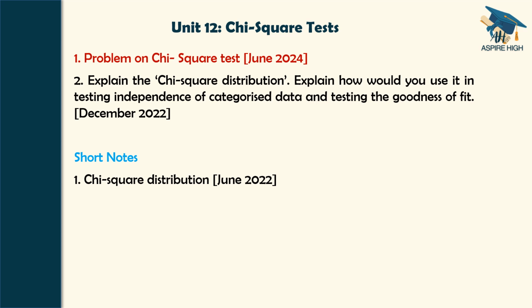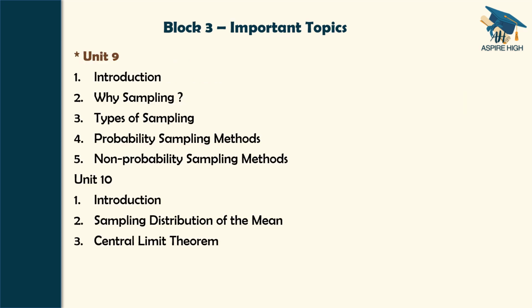Unit 12, chi-square test. A problem on chi-square test was there directly as a compulsory question, that is in section B in June 2024. Explain the chi-square distribution, explain how you use it in testing independence of categorized data and testing the goodness of fit. That was one main question in December 2022. Of course, there are short notes also: write short notes on chi-square distribution. Based on the questions, problems, short notes we have seen for unit 9, 10, 11, 12.